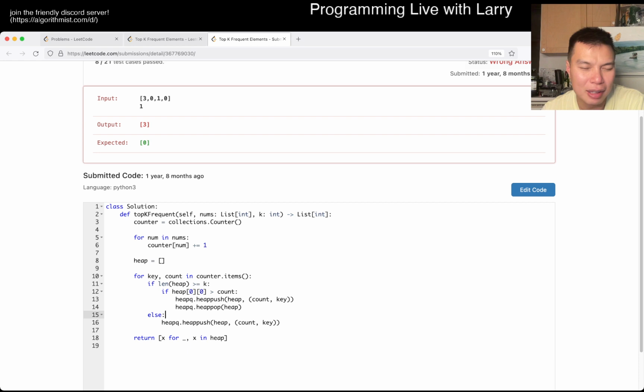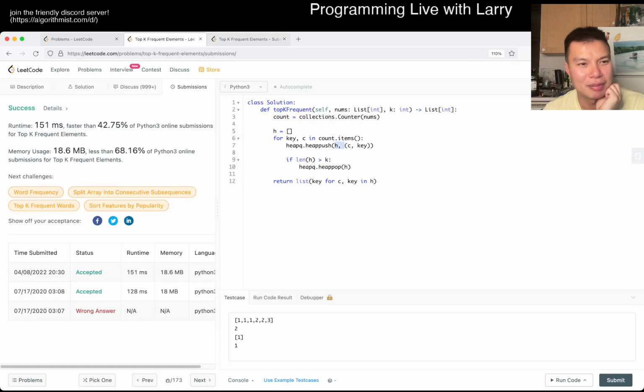Huh, I am curious. I did write out the counter thing though. Why is this wrong? Did I mess up? I'm confused actually.